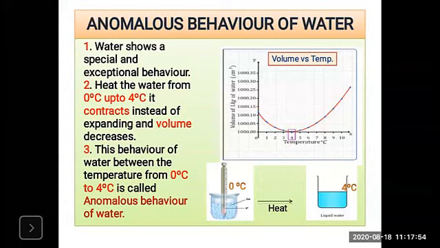Now look at the graph here. If we take some water at 0 degree Celsius and start heating. Look at the second diagram, that is the ice, and it has a temperature of 0 degree Celsius. And if we start the heating, what will happen? It converts into water, right?